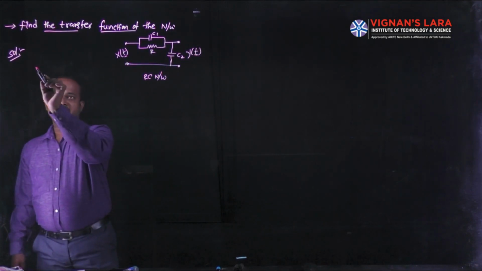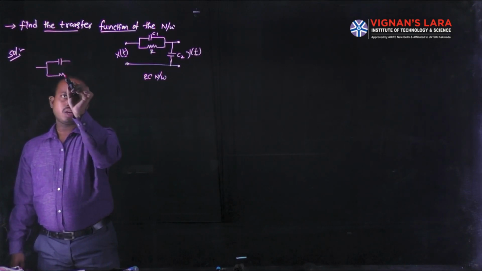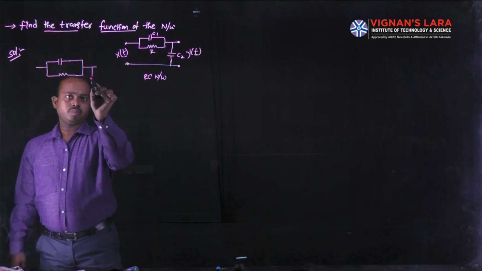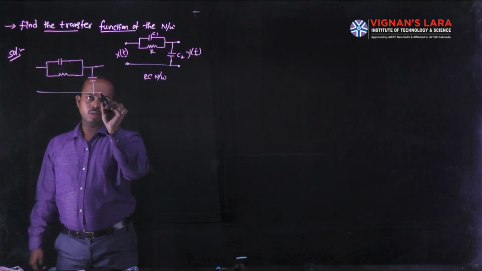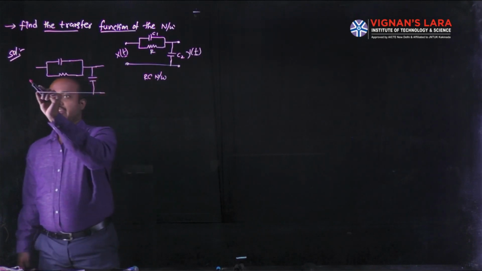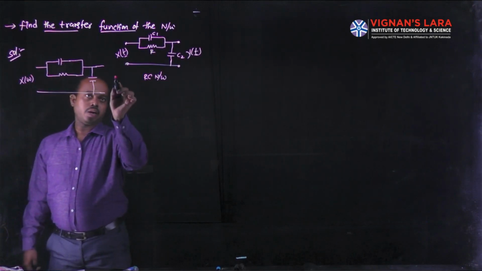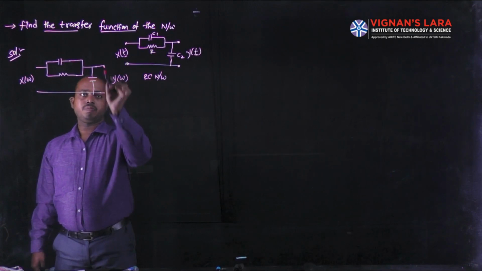Now I have to rewrite the network given in the data. The same network I am rewriting here. In this network, the frequency representation of x of t is x of omega, and of y of t is y of omega.